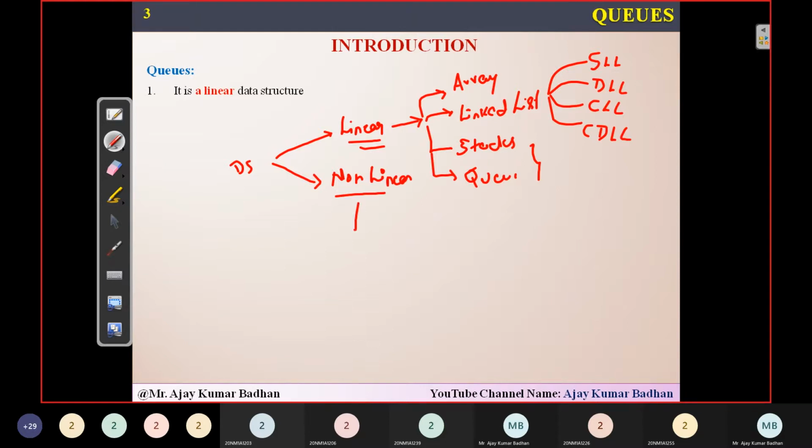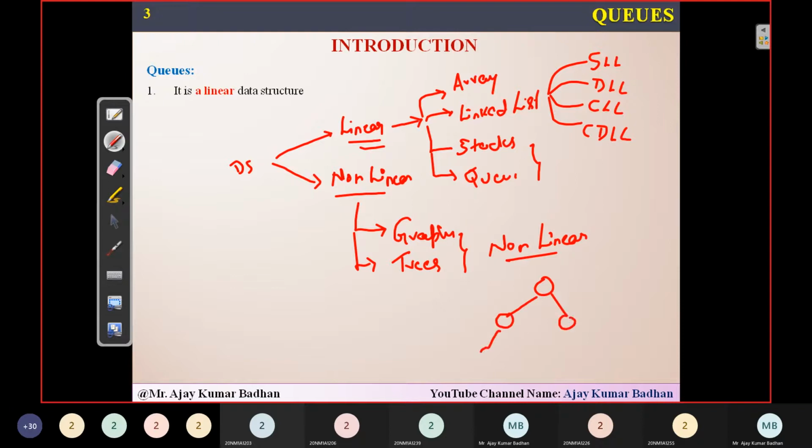Then, sir, what about non-linear data structures? Non-linear means if you are using graphs in order to represent the data elements. Apart from graphs, if you are using other things, like trees, all these graphs and trees come under non-linear data structures. Why? Because we will not be representing them in a linear fashion. Rather, it will be something like this. So you can see this is not linear.